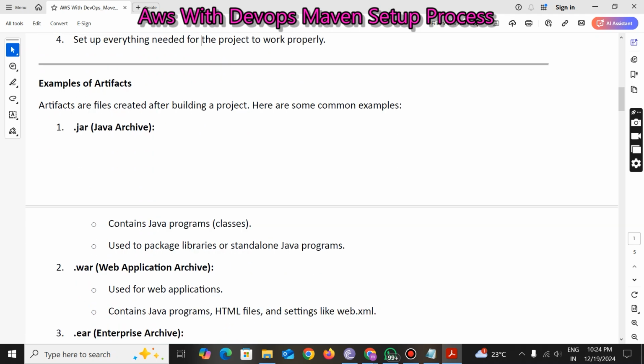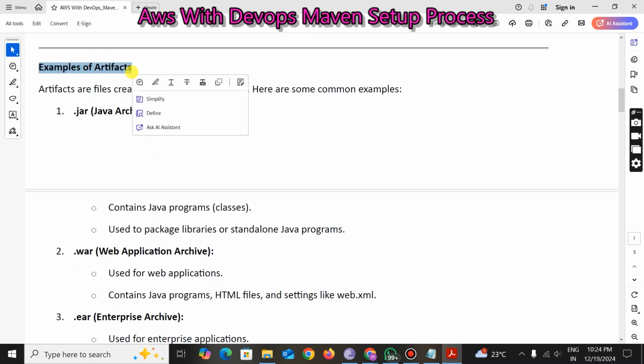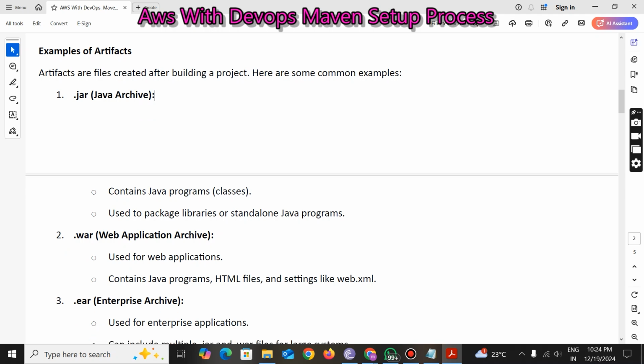See here, I have given some examples of artifacts, right? Artifacts are the files created after building a project. The artifact is the final file which we are going to generate by using Maven, right? This is the final file which we give to the client also. So .jar is one example of an artifact. JAR stands for Java Archive. It contains Java programs, and class files also get generated, right? It is used to package libraries or standalone Java programs.